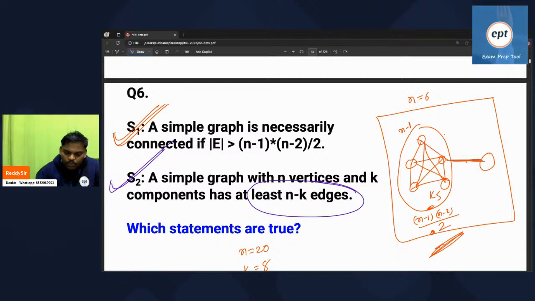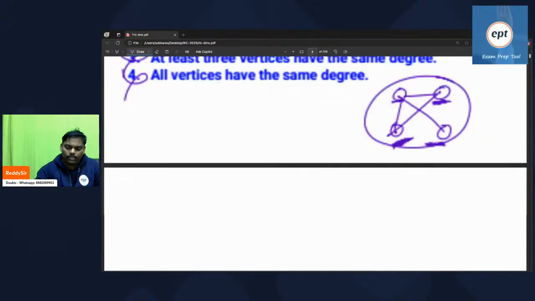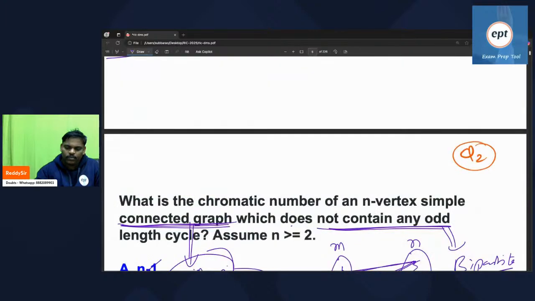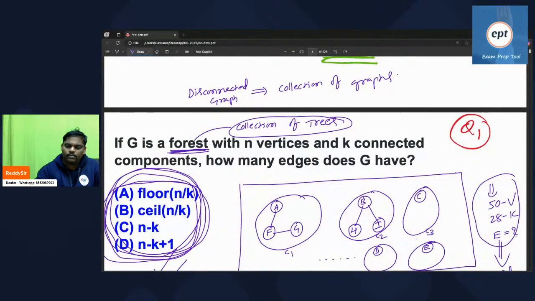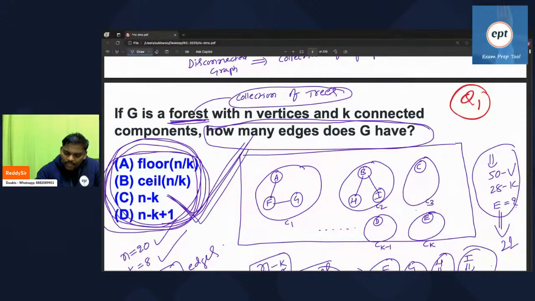See, same thing. A few minutes back we did one problem. Let's go there. Can you see this problem? If G is a forest with n vertices and k components, then how many edges does G have? Minimum is not there. It is n minus k, not at least, but exactly, because of the forest.